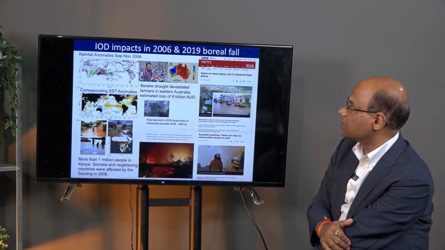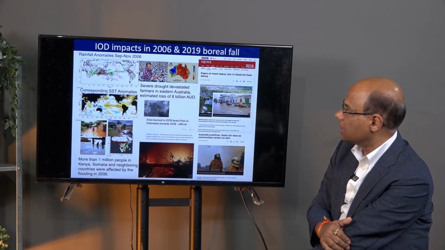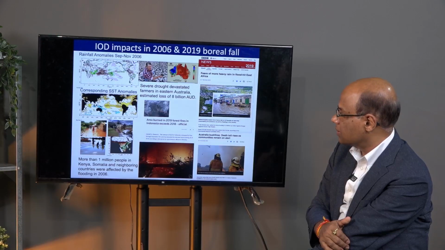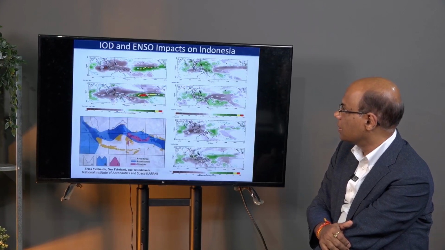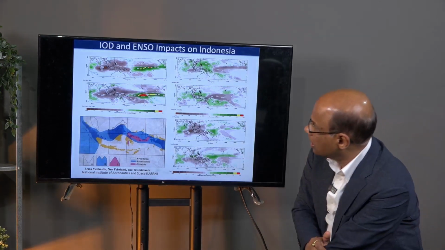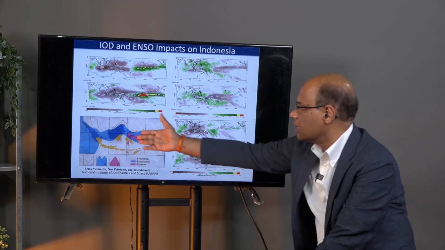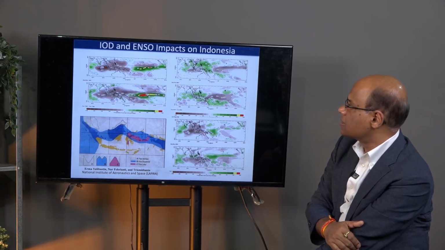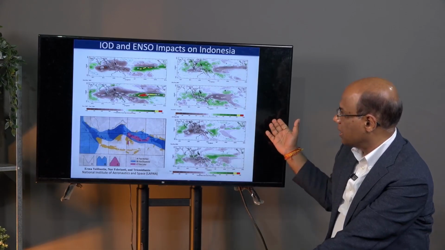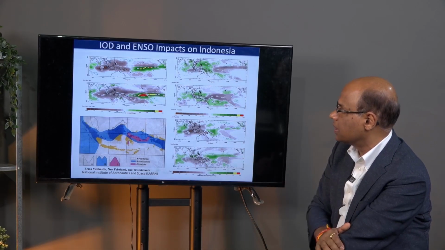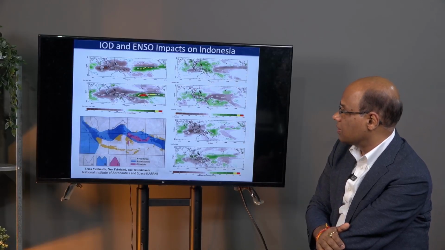Usually when we have positive Indian Ocean dipole in Indonesia, at least in the western side of Indonesia, gets forest fire and droughts. This is a kind of plot which is showing some of the seas in the Indonesian region are also influenced by both El Nino, La Nina state and positive and negative Indian Ocean state. When they are happening together, the influence is very strong.